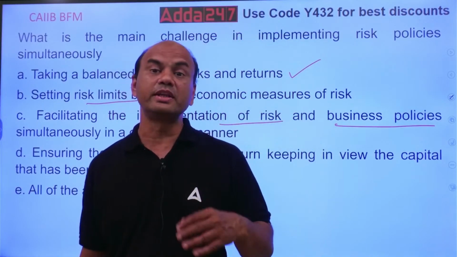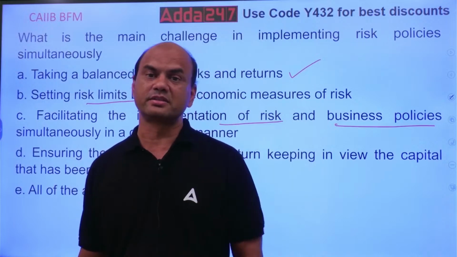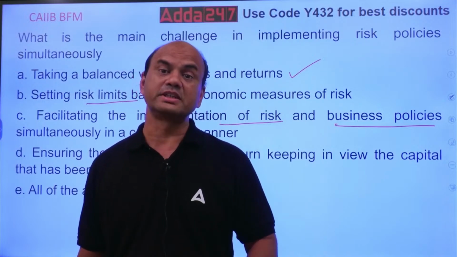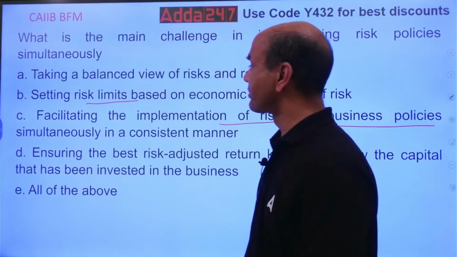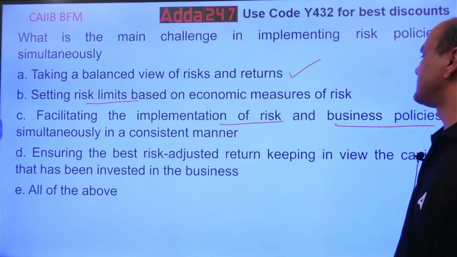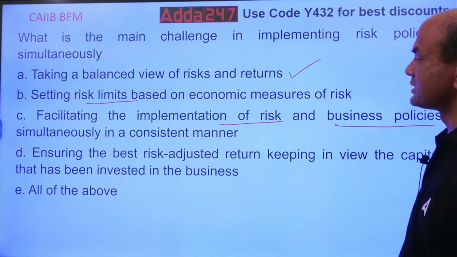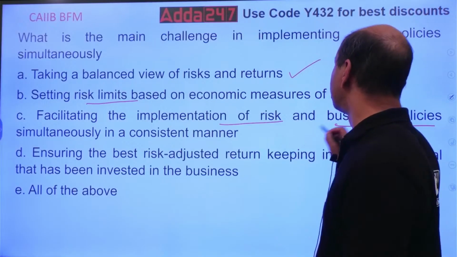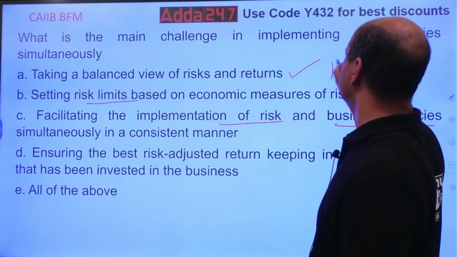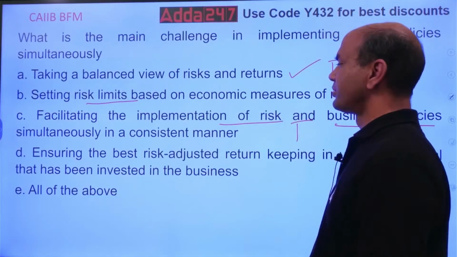We always want to increase the business and reduce the risk, which is not possible. The logic is high risk, high returns. So facilitating the implementation of risk and business policies simultaneously in a consistent manner is also true.